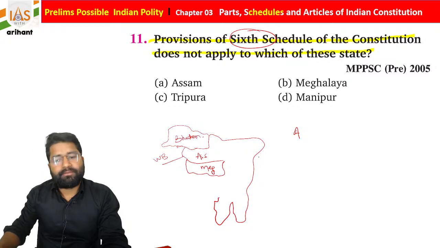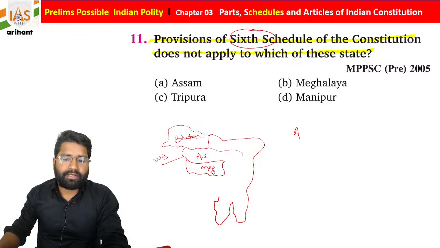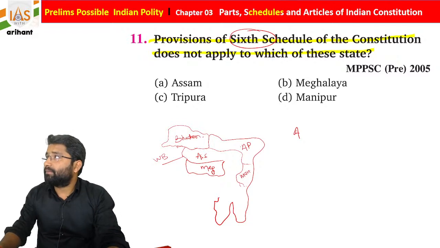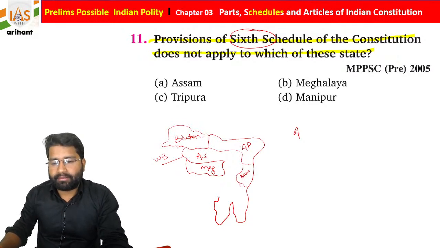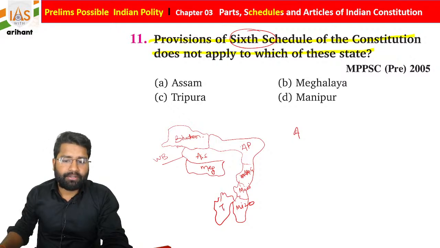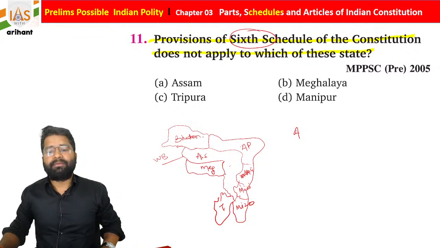I hope it is visible to you. Then after that, students, here you will get a state that is called Arunachal Pradesh, and this side you will get a state that is called Manipur. Sorry, you will get here Nagaland, and then below Nagaland you will get Manipur. This portion will be Mizoram, and this portion is called Tripura. And if you see here, this is the Assam state.